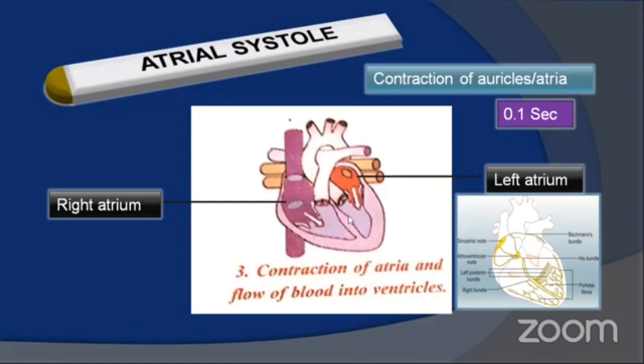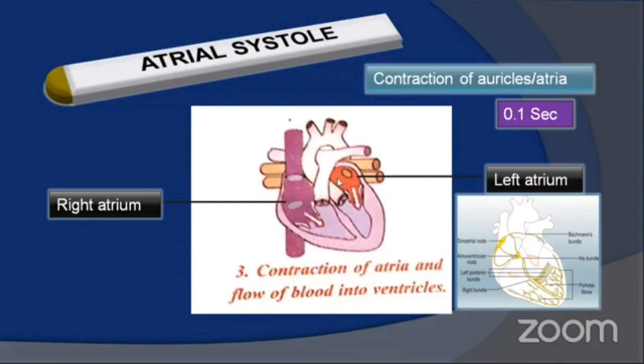moves into the right and left ventricles respectively. Why is the blood moving from the atria into the ventricles? Because the ventricles are in a relaxed state. Before the auricles filled with blood, all four chambers were in a relaxed state. Now only the auricles are filled with blood.